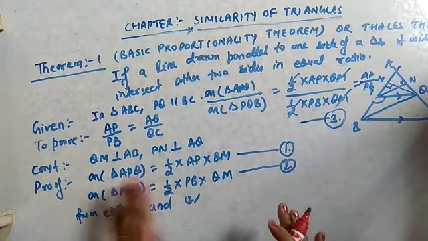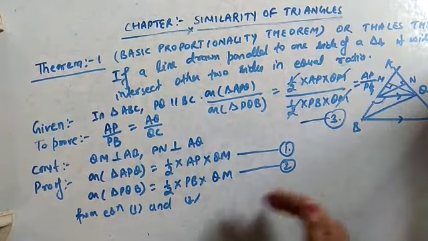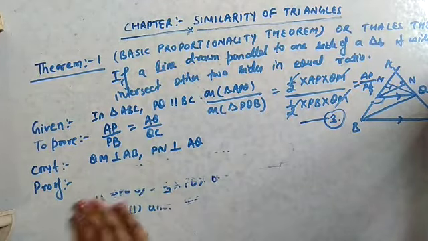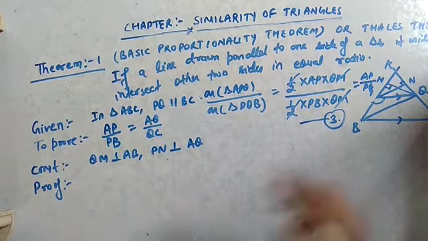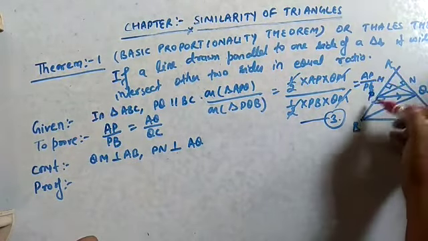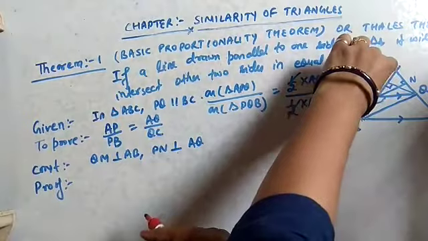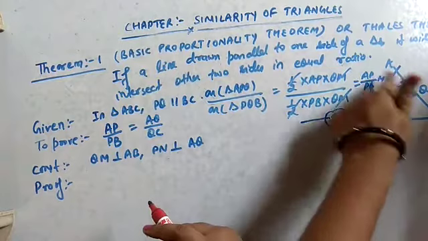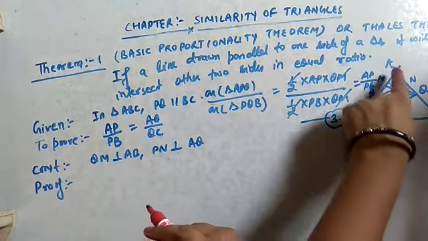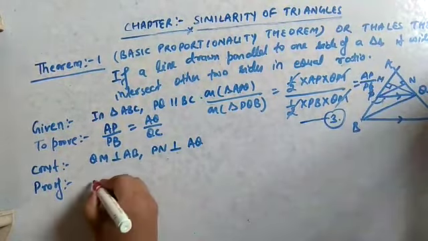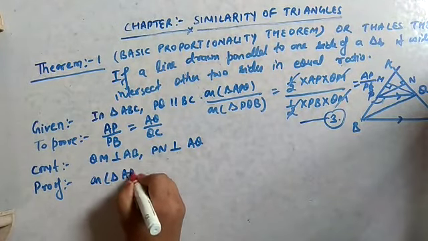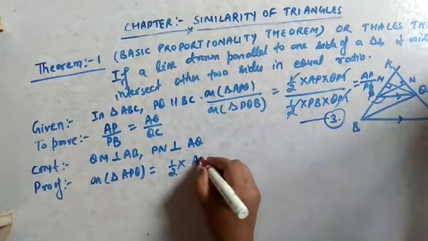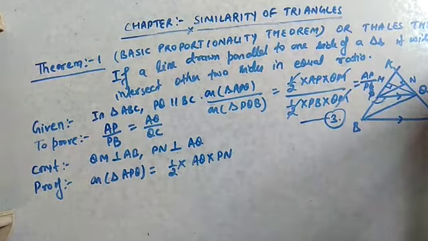So I'm going to rub this part because the board is very small and this theorem is a bit longer one. So I'm just erasing this. Now, see dear students, in this triangle APQ, I have taken AP as base, and I have taken QM as the height. Now, I can find the area of the same triangle by taking base as AQ and height as PN. So again, area of triangle APQ equals 1 by 2, taking the base as AQ and height as PN.